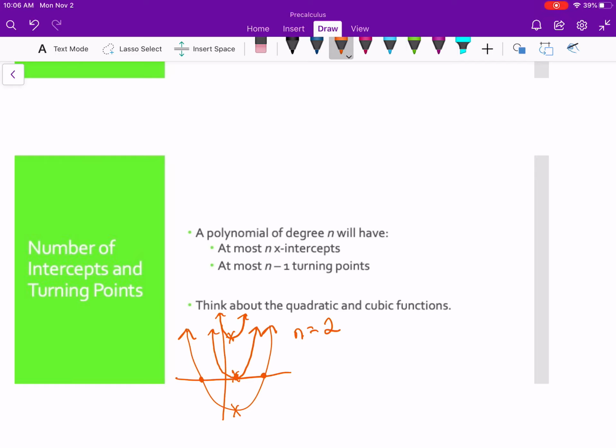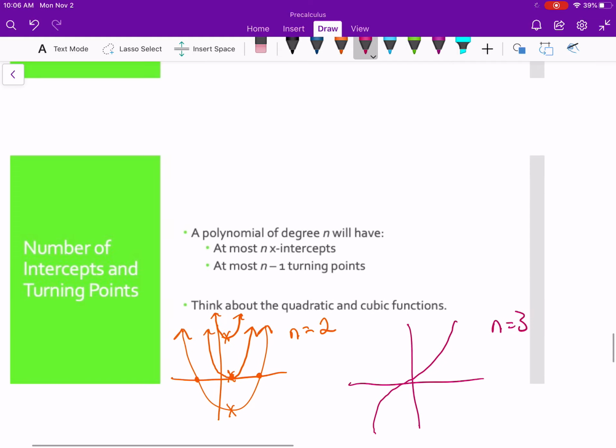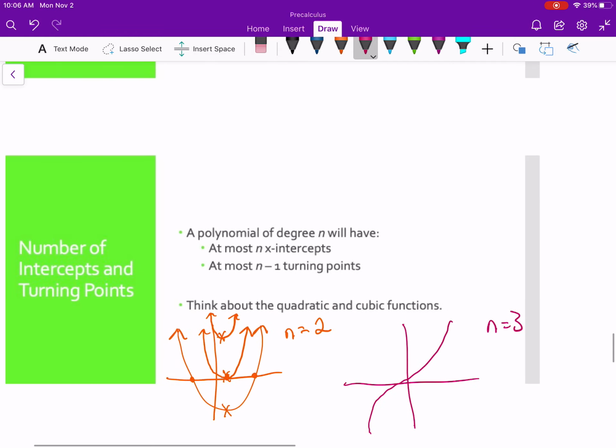If we think about a cubic function, remember with a cubic function, our degree is 3. So we could have a nice basic cubic function that might have 1 intercept. We also could have a cubic function that looks a little bit more like this, where we have 3.